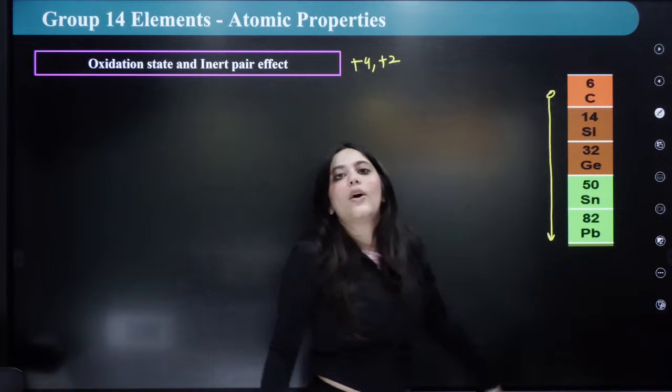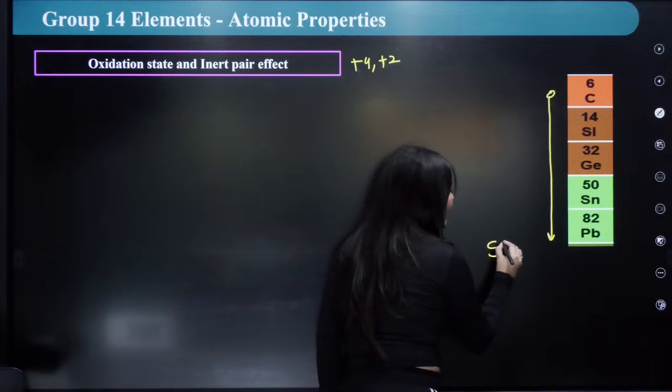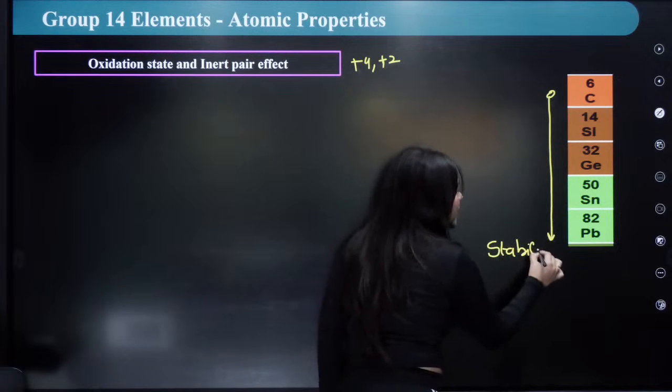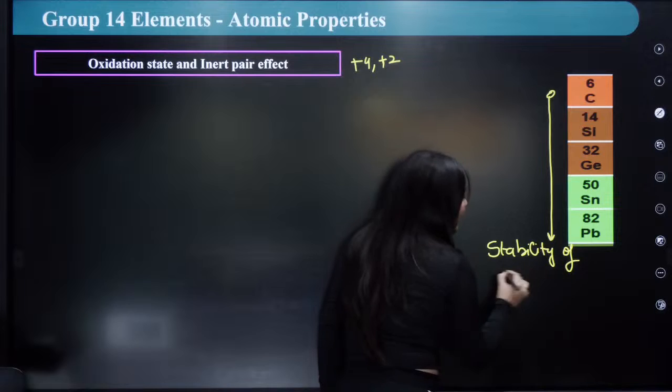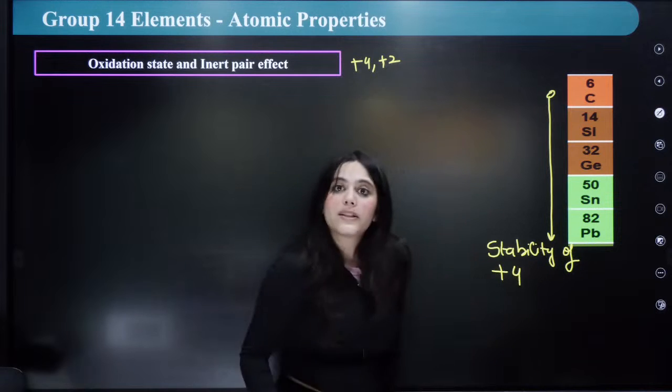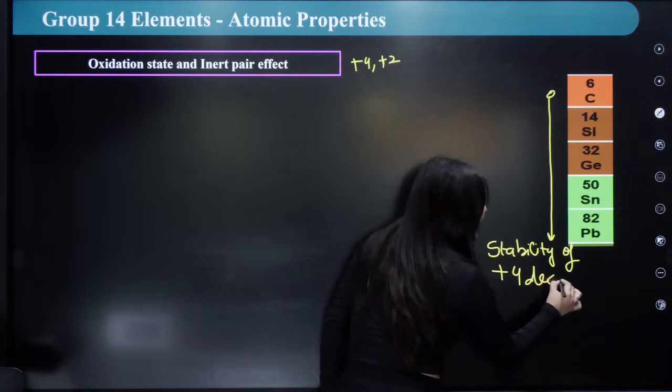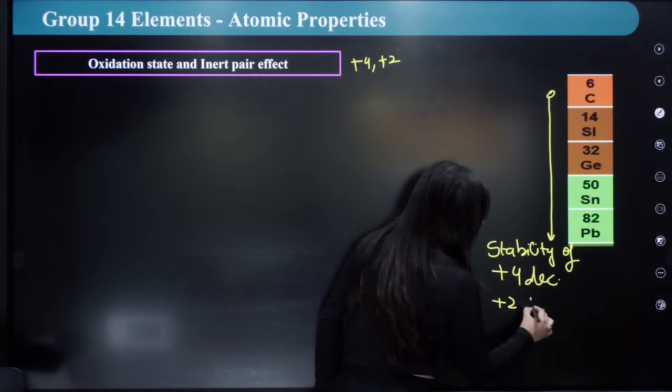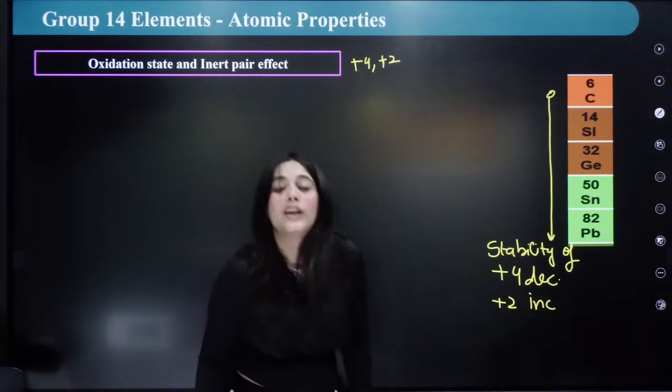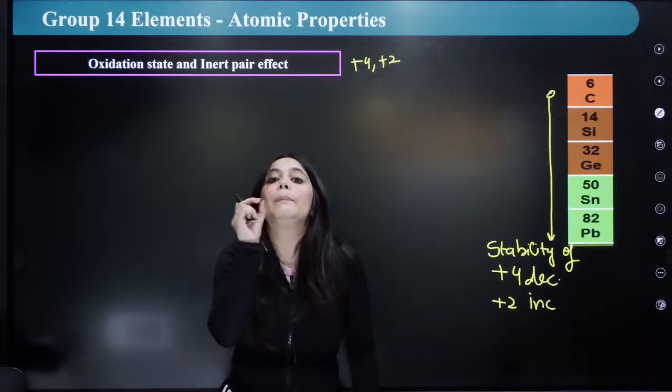So as I'm going down the group, what is happening? Stability of +4 oxidation state decreases, right? But +2 oxidation state increases. Why? Due to the inert pair effect, right?